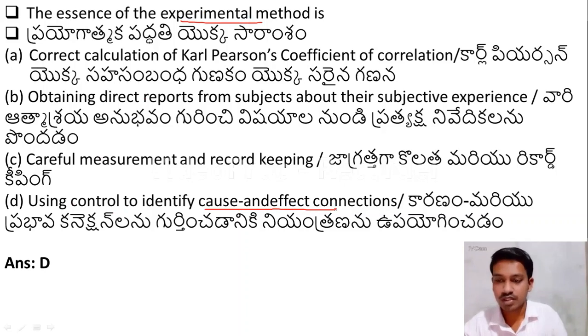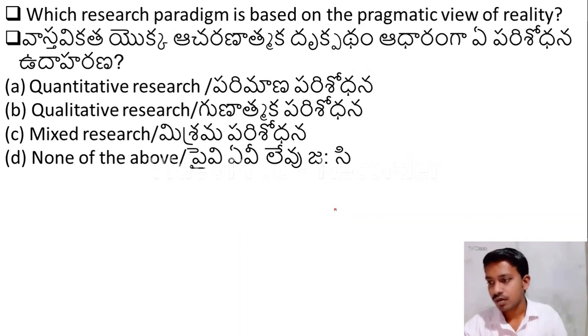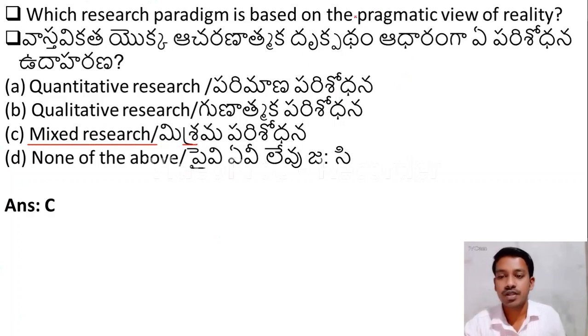So option D is the right answer. Okay, the next question is, which research paradigm is based on the pragmatic view of reality? Option A, quantitative research. Option B, qualitative research. Option C, mixed research. Option D, none of the above. Here mixed research, please remember, it is based on the pragmatic view of reality.